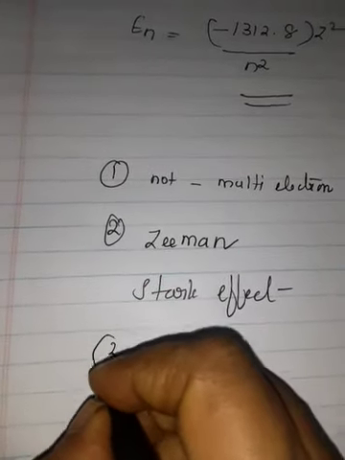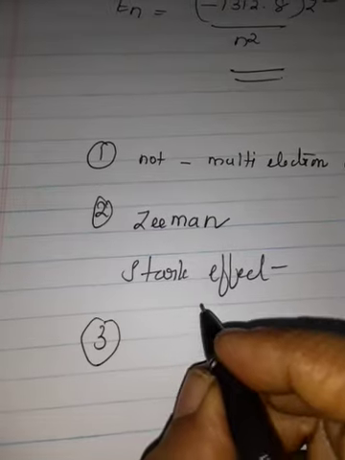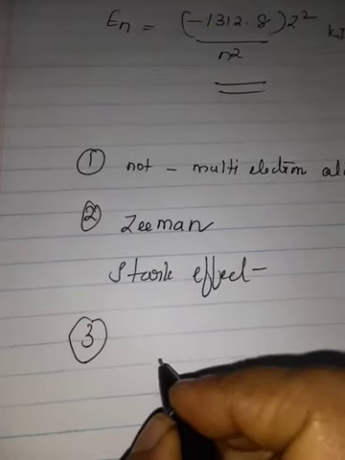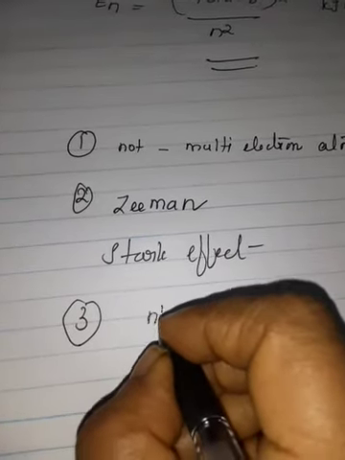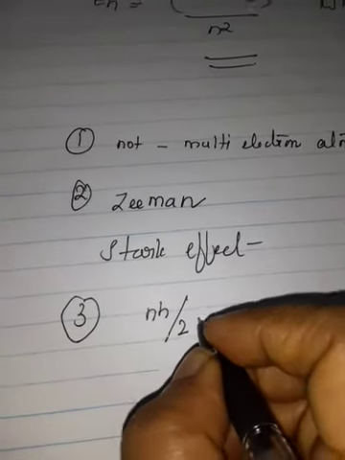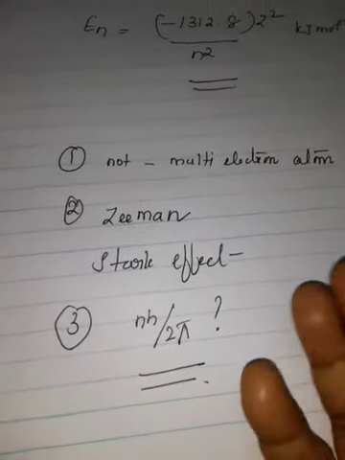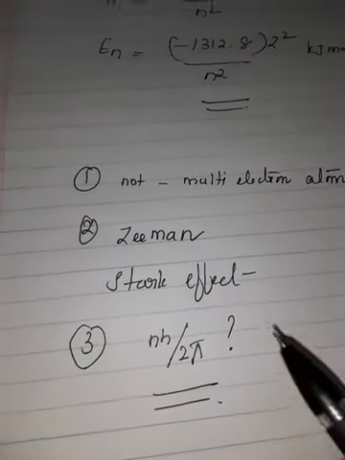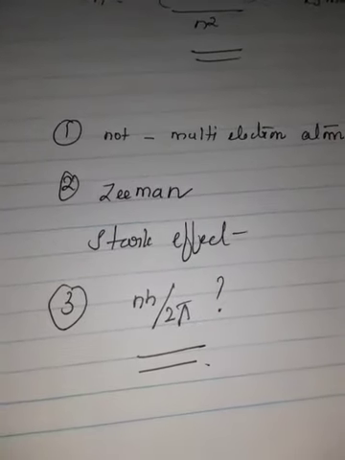That is, why an electron is restricted to revolve around the nucleus in a fixed orbit in which the angular momentum of the electron is equal to nh by 2 pi. The answer for this question cannot be given by Bohr. So these are the drawbacks or limitations of Bohr's atom model.